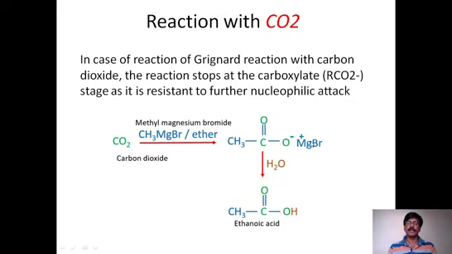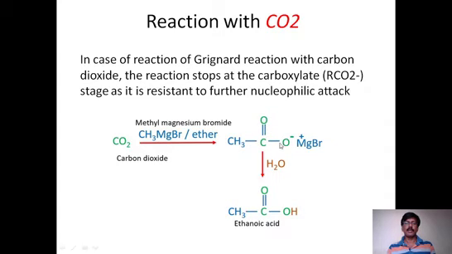That is the only difference, because here the reaction stops after one molecule reacts with carbon dioxide. In the previous case, when we were discussing the lithium compounds, two alkyl lithiums reacted with carbon dioxide, therefore ketone was produced. Here only one alkyl magnesium bromide, that is methyl magnesium bromide, is attached to carbon dioxide. Therefore what happens? Ethanoic acid is formed because methyl is attached to carbon dioxide. See here, C double bond O.